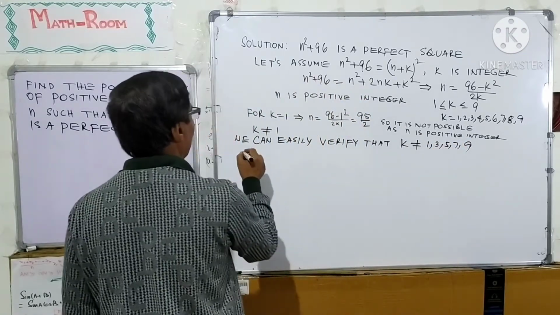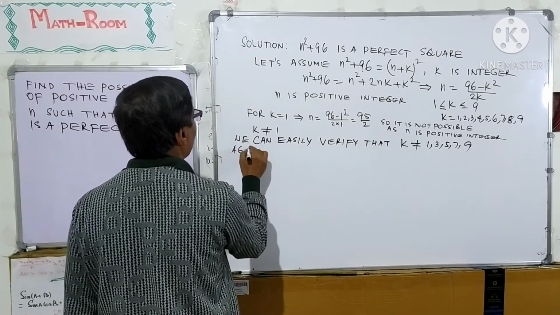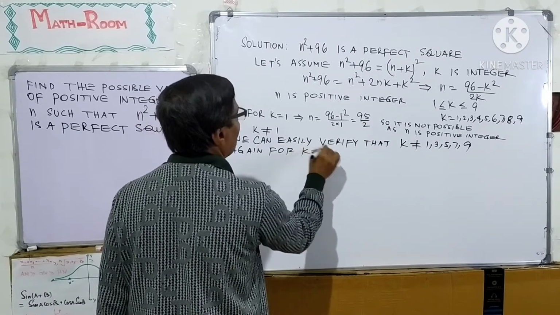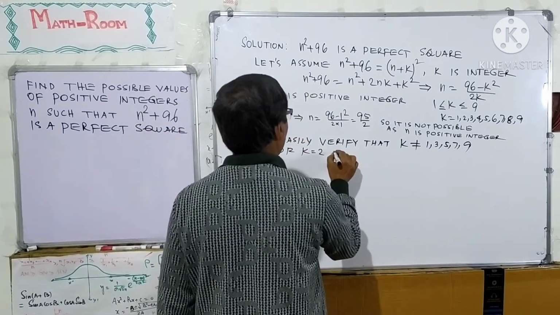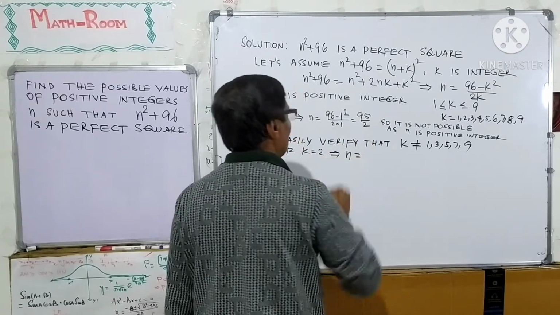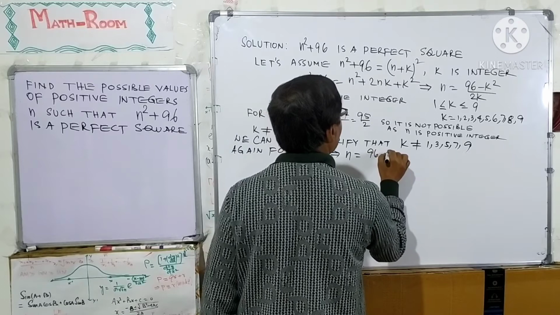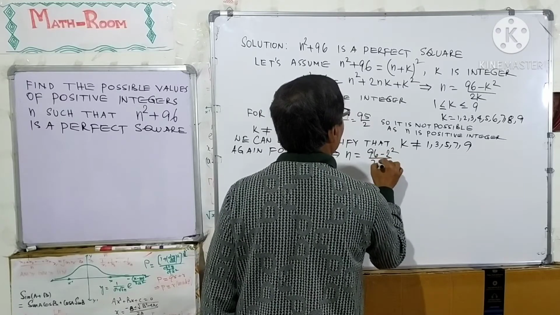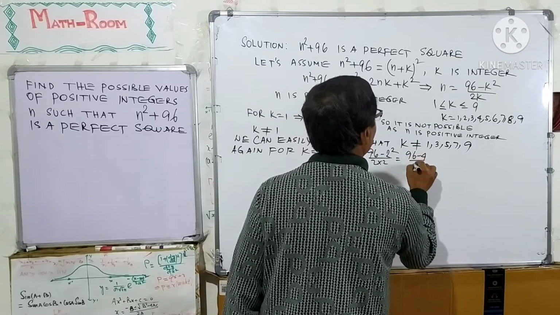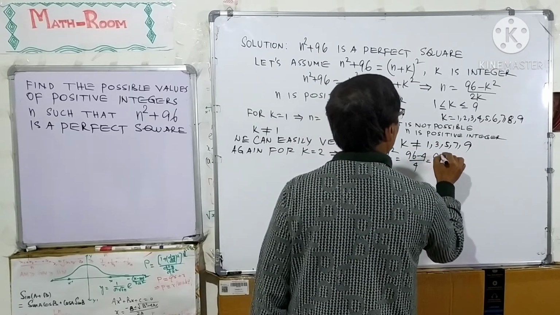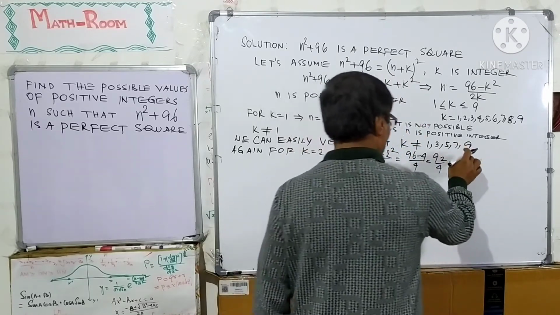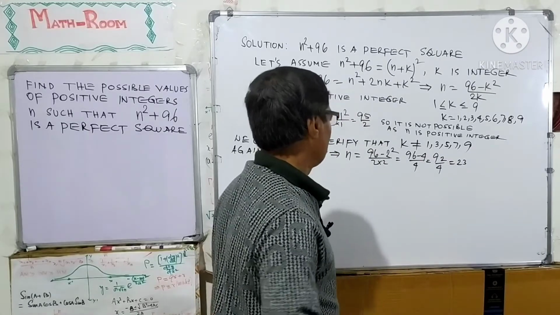Again, for k equal to 2, this implies n equal to 96 minus 2 square over 2 into 2, that is 96 minus 4 over 4, that is 92 over 4, which is 23. 23 is a positive integer, so it is satisfied.